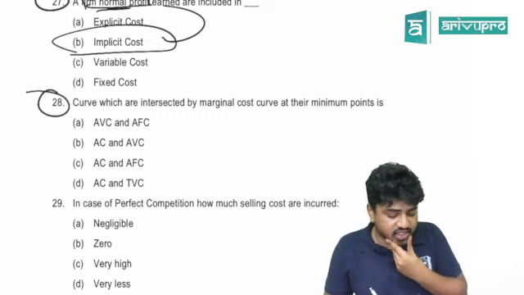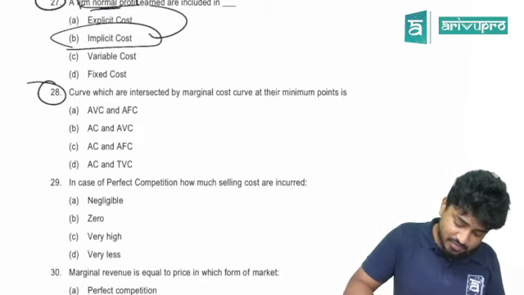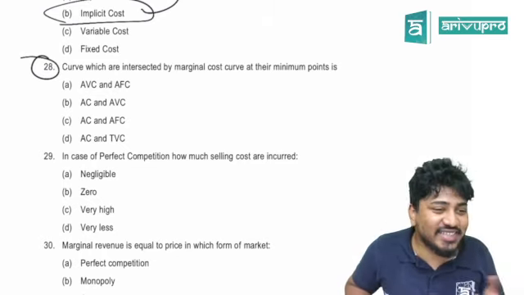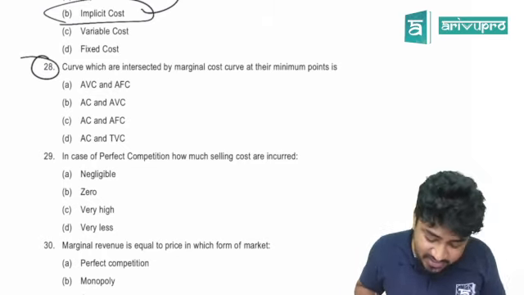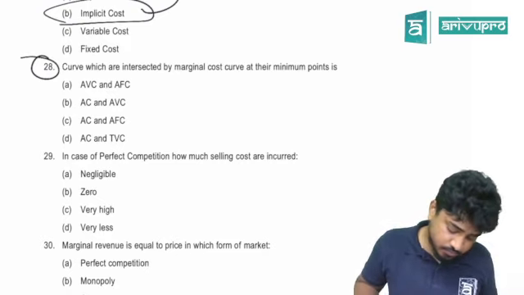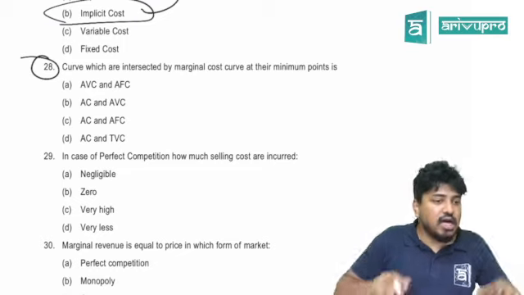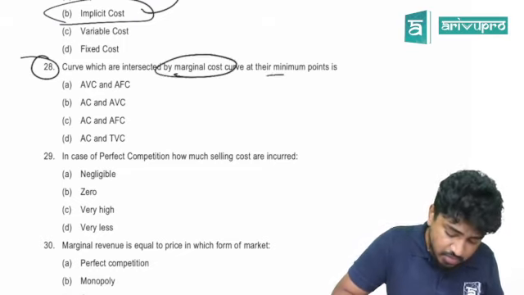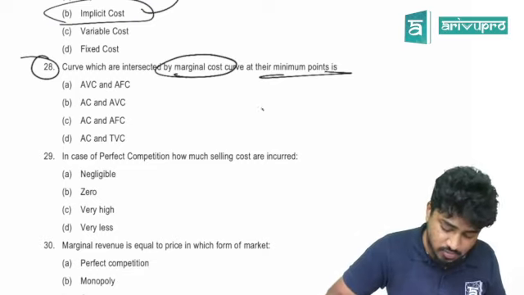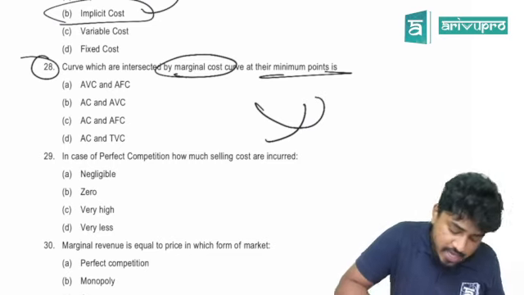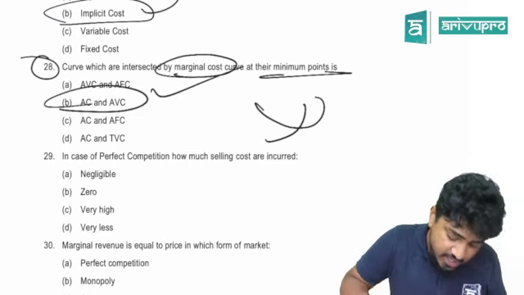28. The curves which are intersected by the marginal cost curve at the minimal point, what are they? Okay, the spelling is a little bit wrong. Which curve? The MC curve intersects at the minimal point. AC and AVC. Good.